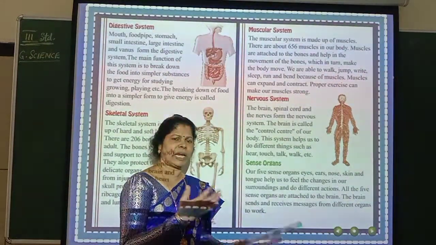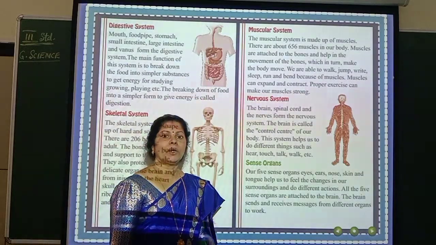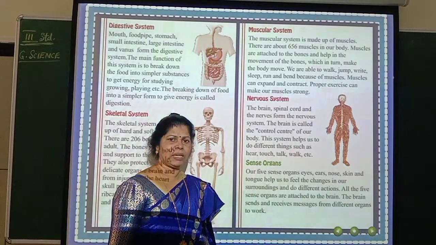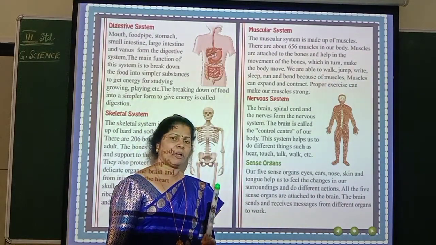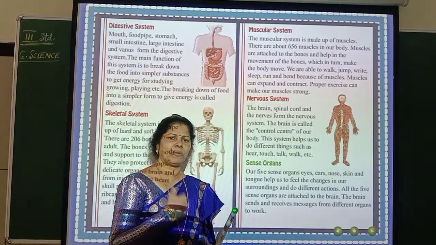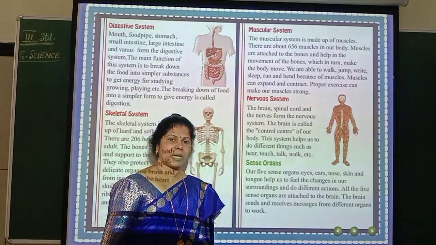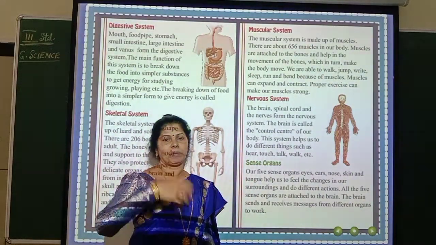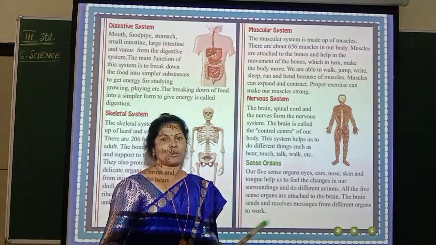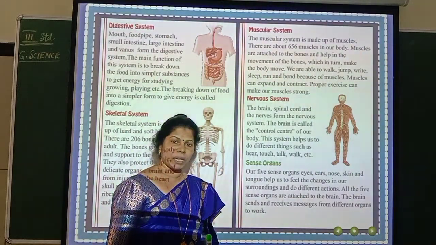Now, only eating and eating and eating, then sleeping. Eating, sleeping. What will happen? You will start getting obesity. Your muscles will not have proper activity. So when your muscles do not have proper activity, what happens? You become inactive. And when you become inactive, what is happening? The food, whatever you eat, is going to convert into fat. And that fat is going to accumulate in your body and you will become very fat. And that fat is not good. It is leading to obesity. Understood? And this obesity will lead to so many other problems.